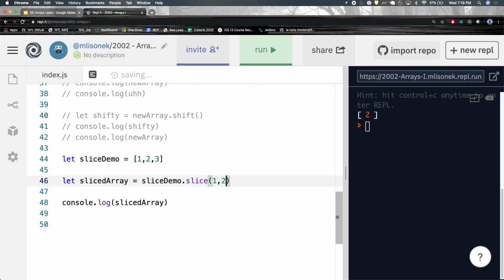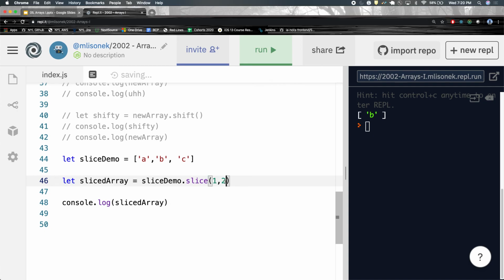Let me not use numbers for this, so this doesn't confuse you guys. So let's do A, B, C, okay? So we start at index 1, which is the letter B, and that is inclusive. So that will be included into the new array, okay? And then we stop at index 2. Index 2 is the letter C. That is exclusive. The stop will not be included in the new array. As you can see, we just have an array of B.